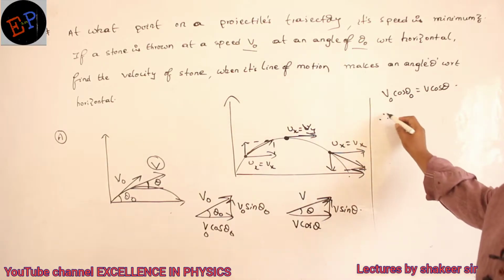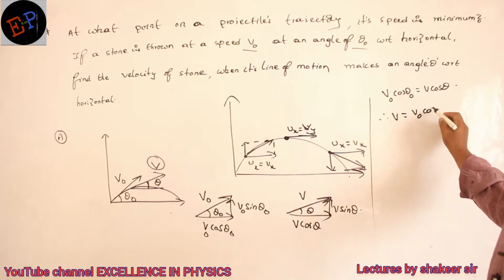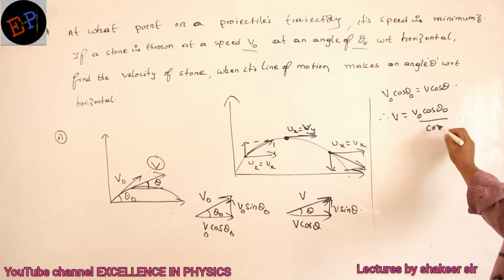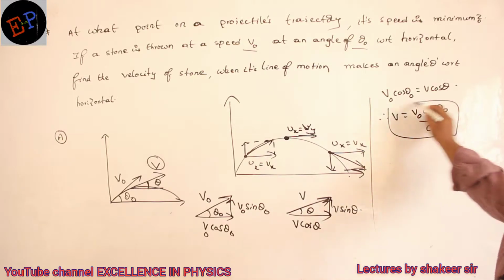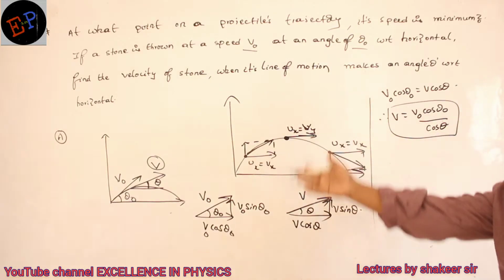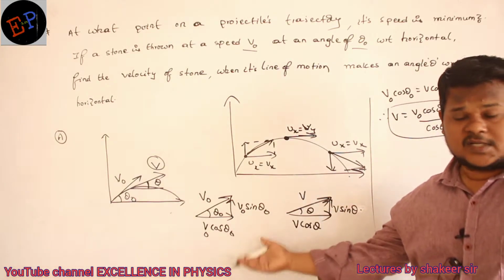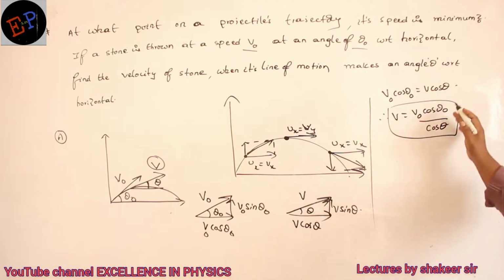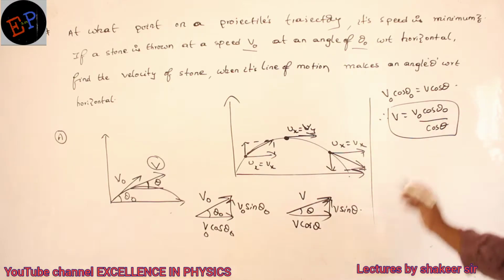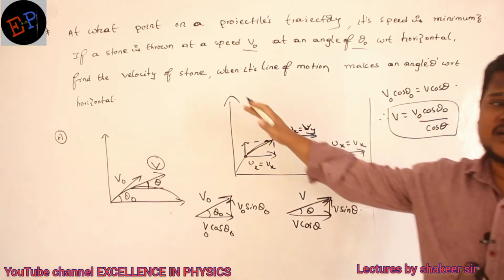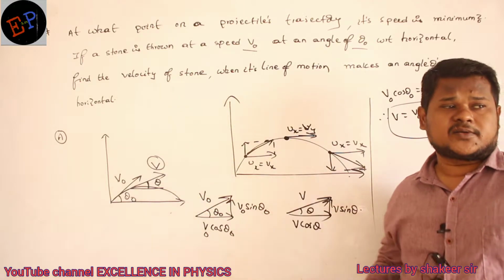So what is the v value? V value is v naught cos theta naught divided by cos theta. That's all. Now all the parameters are given in the equation only, no? V naught is given, theta naught is given, theta is also given. So your final answer should be present in terms of given parameters only.